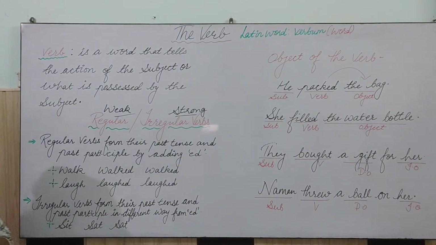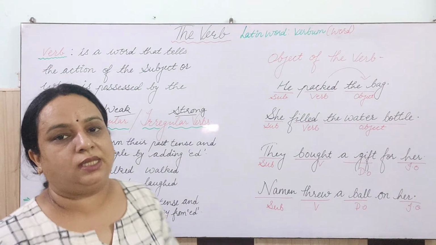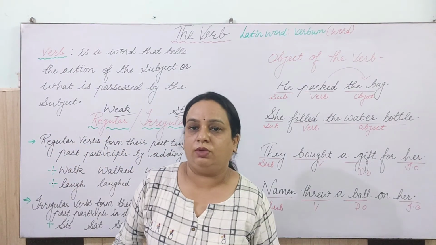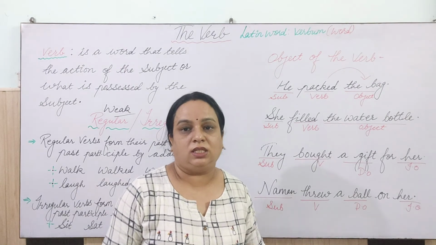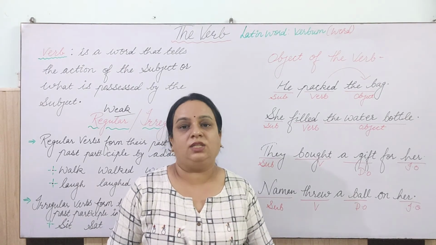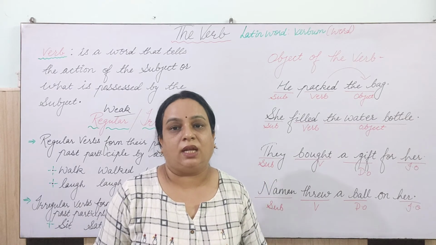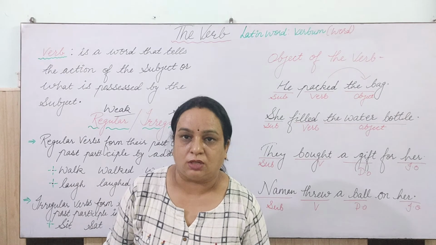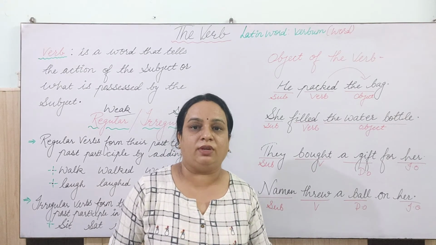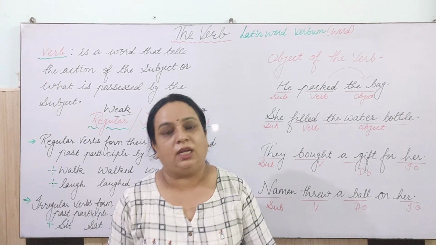You should have knowledge of all these things: what are regular verbs, what are irregular verbs, what are transitive verbs, which are intransitive verbs. And as I told you, to identify transitive and intransitive verbs, you should know what the object is, because only that can tell you the difference between transitive and intransitive.